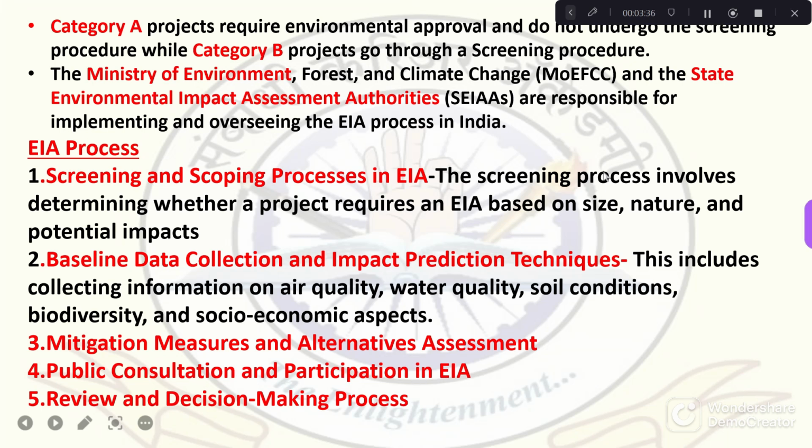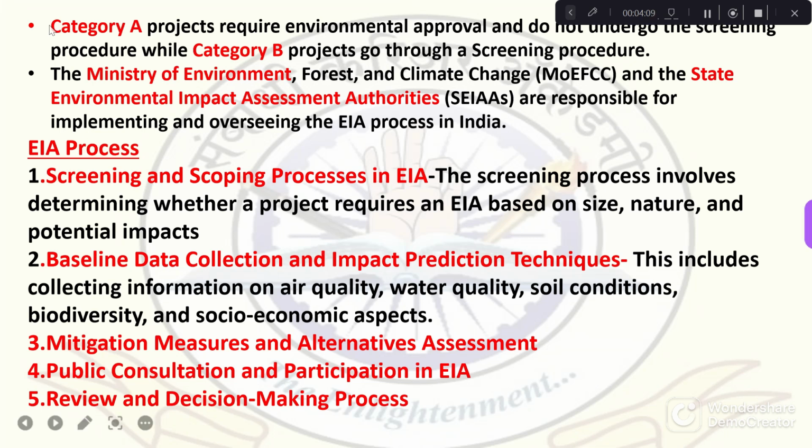Various stakeholders are involved, including various NGOs, non-governmental organizations, and other public participants. They take review and consultation, or the opinion of the public, on the particular project. And on the basis of this, the last step is review and decision making, whether the particular project should be given clearance or not.